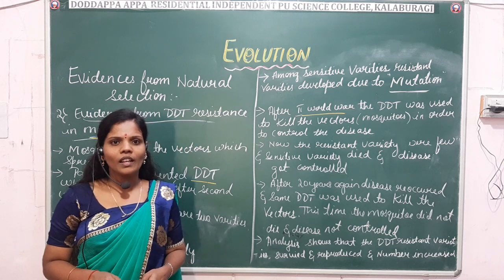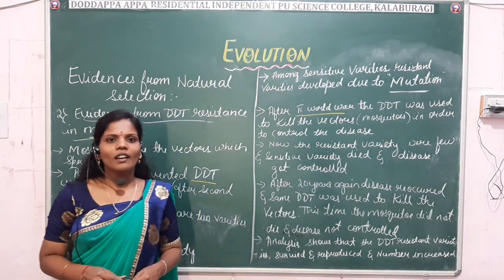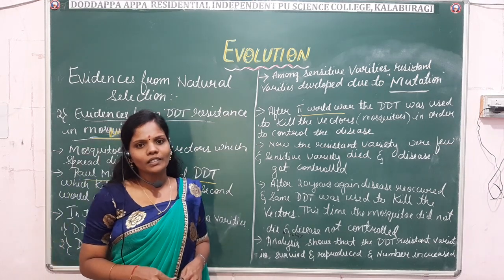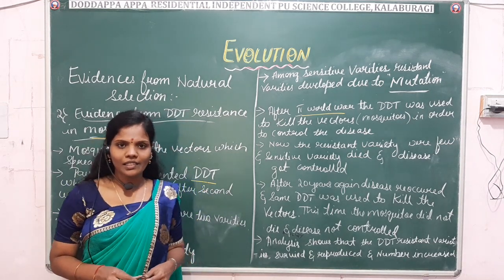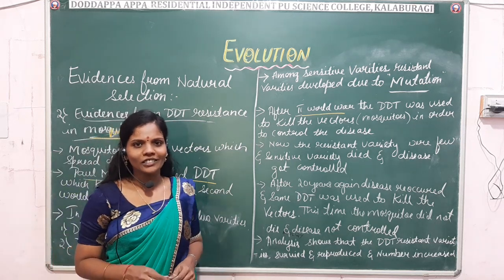Hope you have understood. In our remaining class, we'll start with adaptive radiation. In adaptive radiation, we'll be dealing with examples, Darwin's finches. Even that is a very interesting class. So we'll continue in the remaining classes.